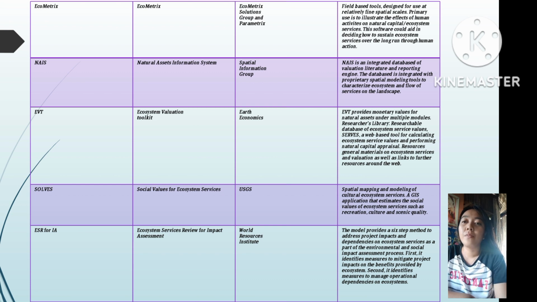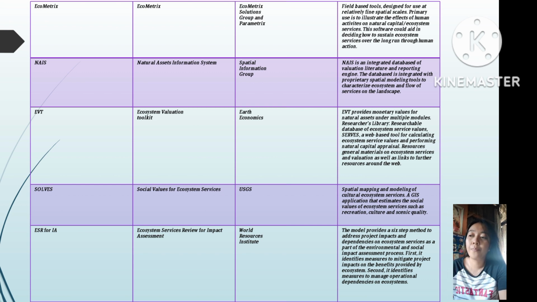EVT provides monetary values for natural assets under multiple modules: a researchable database of ecosystem service values, a web-based tool for calculating ecosystem service values and performing natural capital appraisal, and general materials on ecosystem services and valuation, as well as links to further resources around the web.